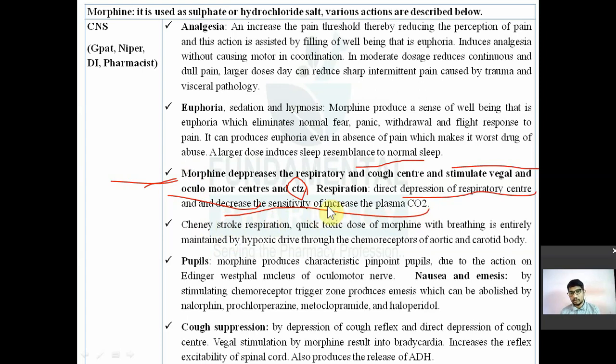So if there is increased carbon dioxide in your blood, the signal will be transmitted to the brain by chemoreceptors to increase the respiration. Morphine will directly depress your respiratory center as well as decrease the sensitivity of chemoreceptors to plasma carbon dioxide.